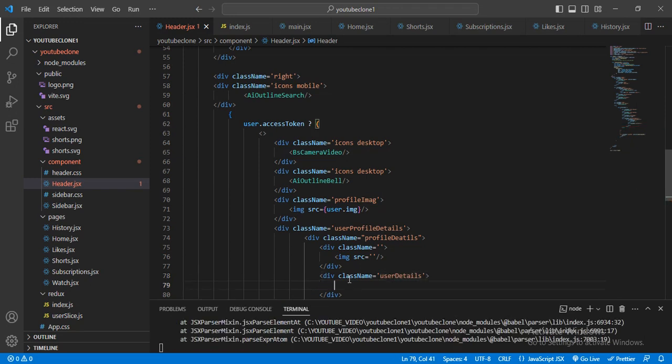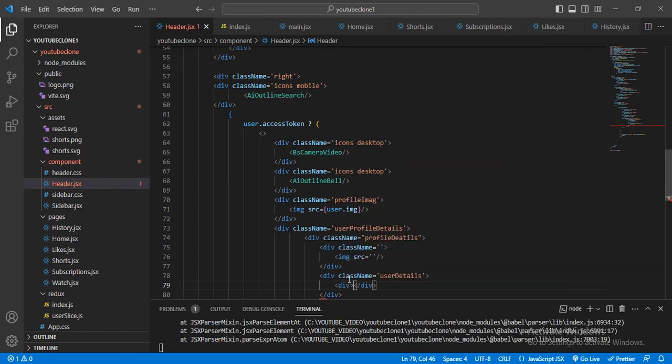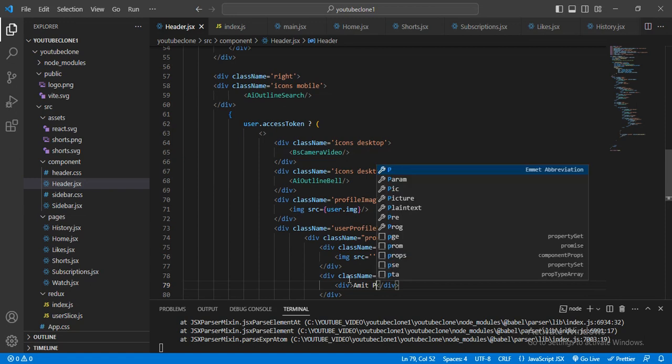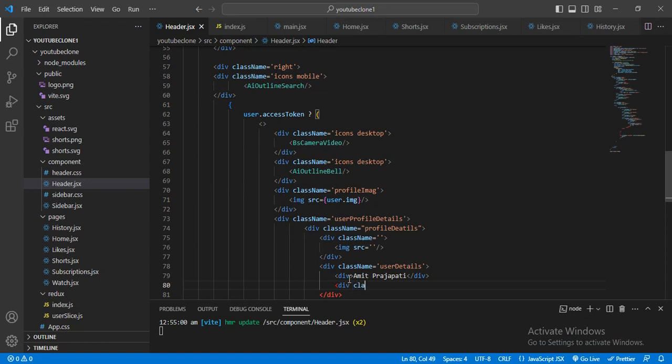And first I will give a div, and here I will insert the name, and below this I will give the div class name.